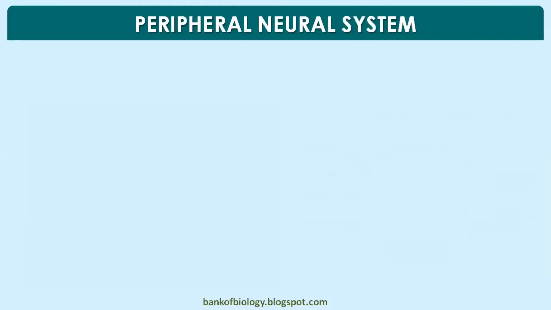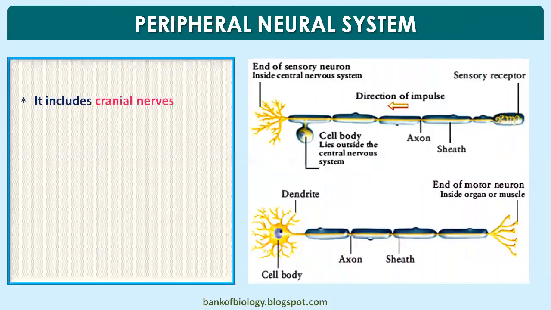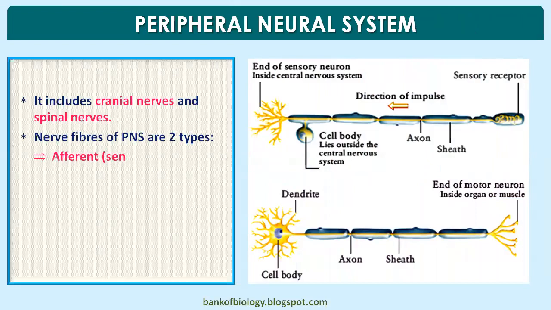So that's all about the spinal cord, and now we are moving to the peripheral nervous system. It includes cranial nerves and spinal nerves.